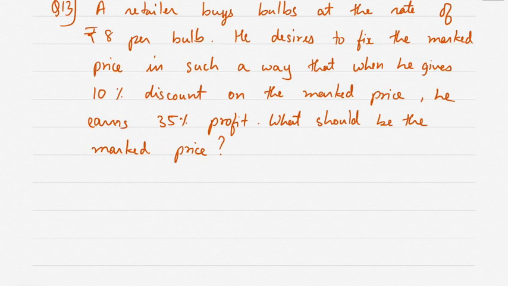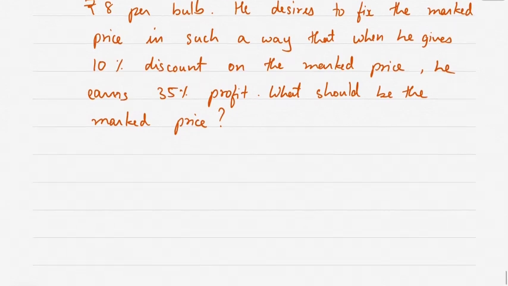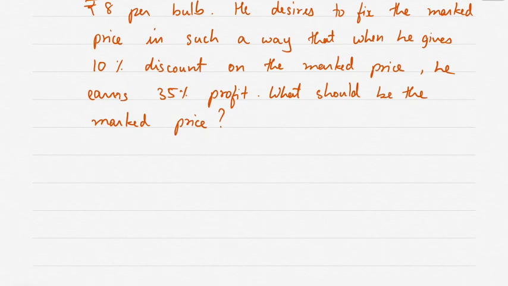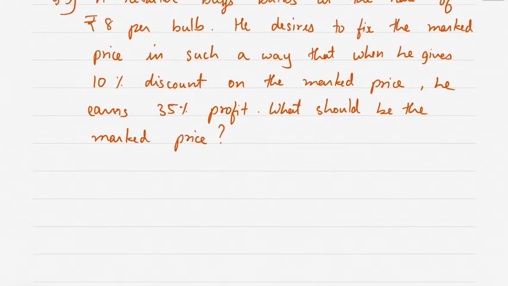Now a retailer buys a bulb at the rate of 8 rupees per bulb. That is, cost price is 8 rupees. He desires to fix the marked price in such a way that when he gives 10% discount on the marked price, he earns 35% profit. Now cost price is rupees 8, and he wants to make 35% profit.